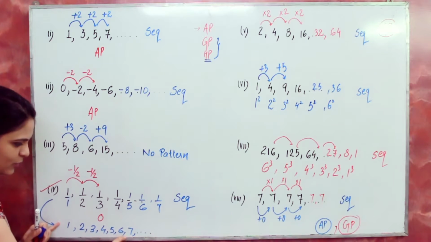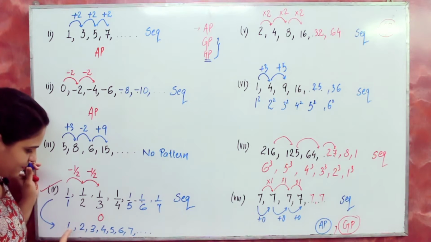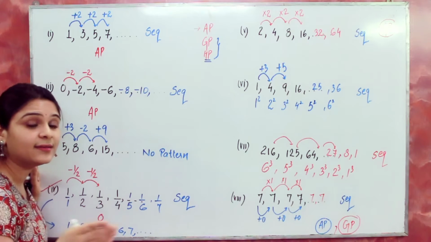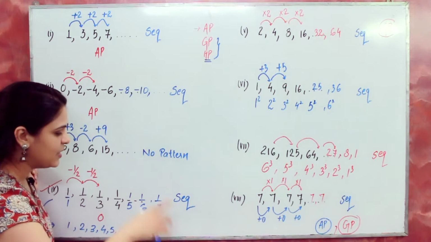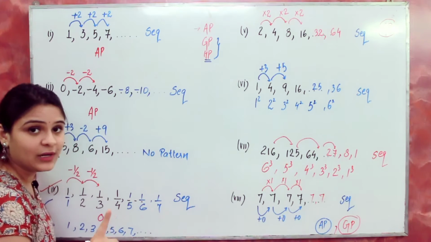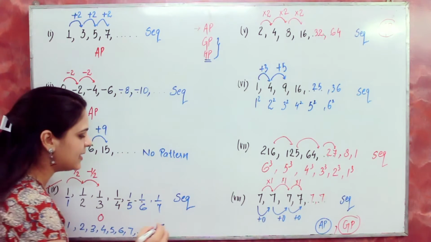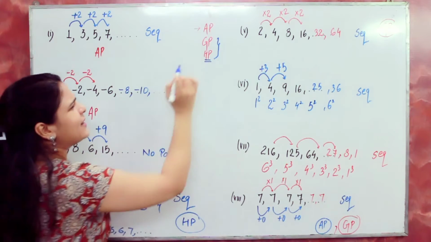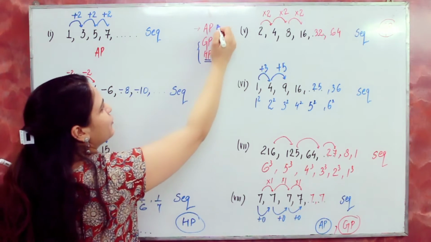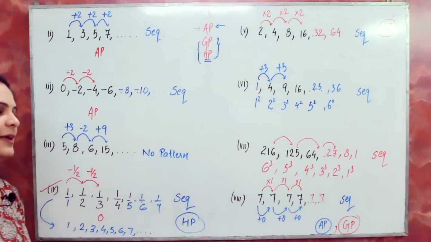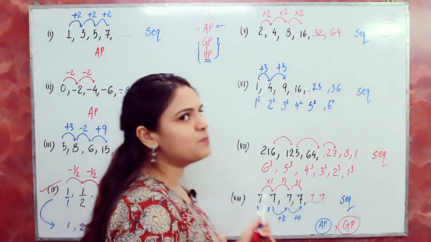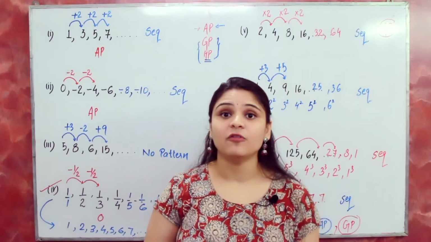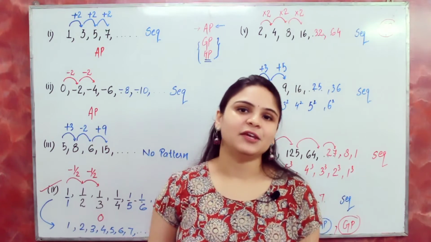And the reciprocal is in arithmetic progression, because every time you are adding 1. So when the reciprocal is in arithmetic progression, that means this sequence is in harmonic progression. So that is just for your extra knowledge. You have to focus on arithmetic progression only. So these are a few examples. I hope you got a clear idea of arithmetic progression and sequence.